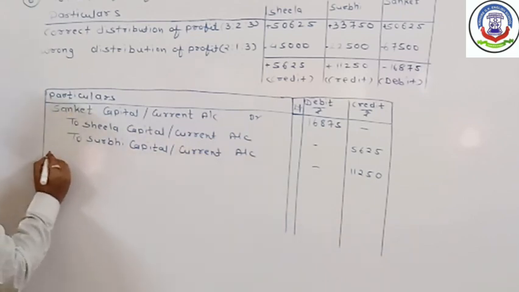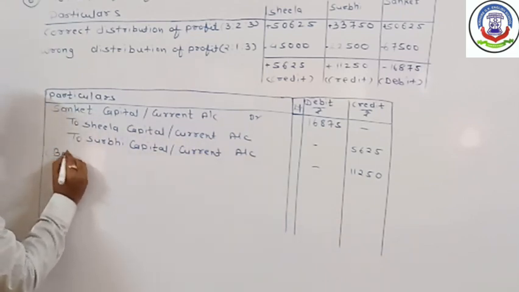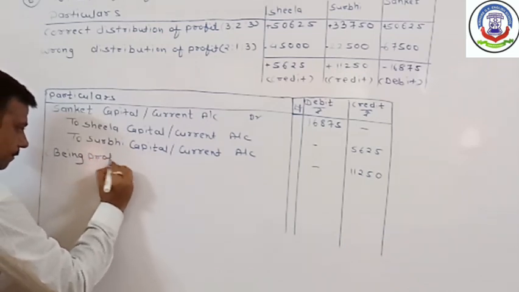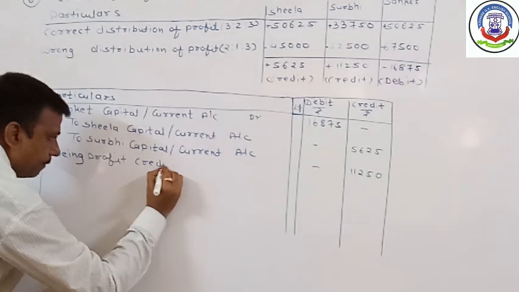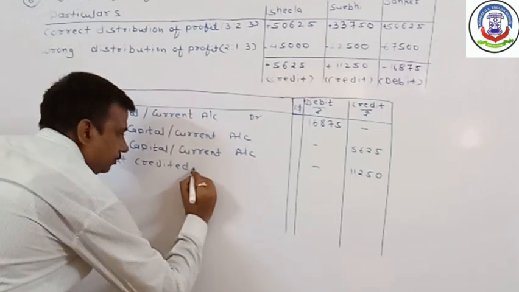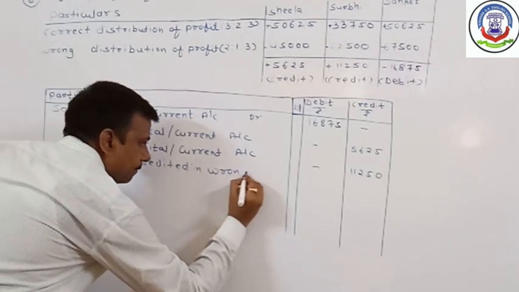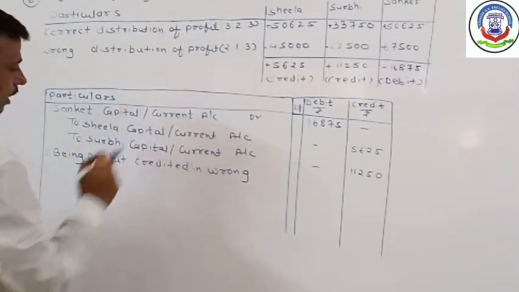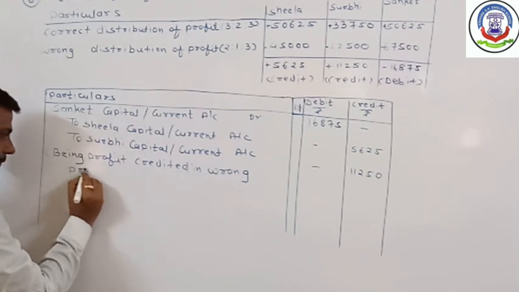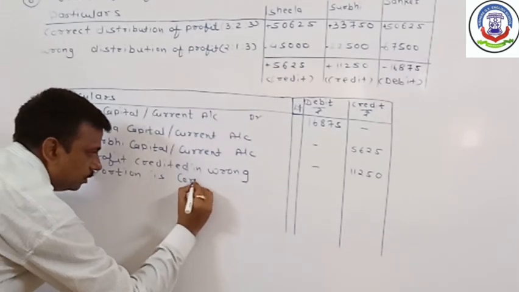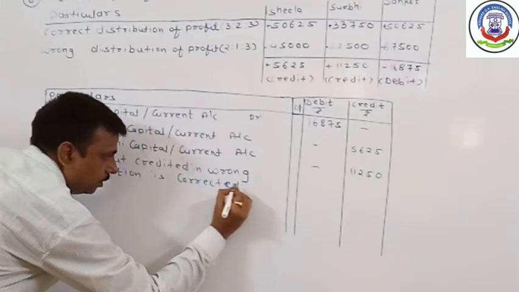Now the narration related to it: being profit credited in wrong proportion is corrected.